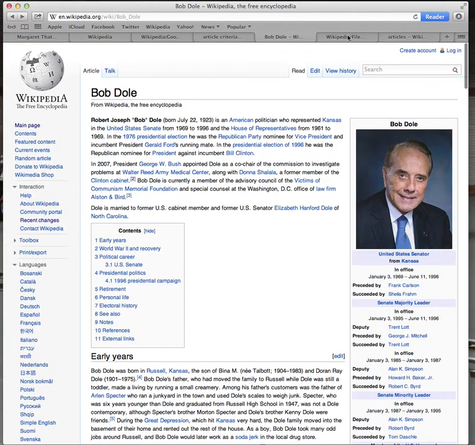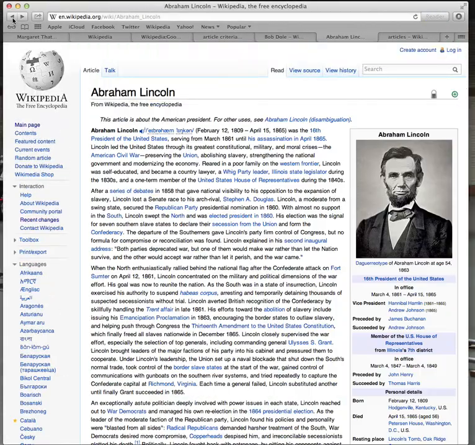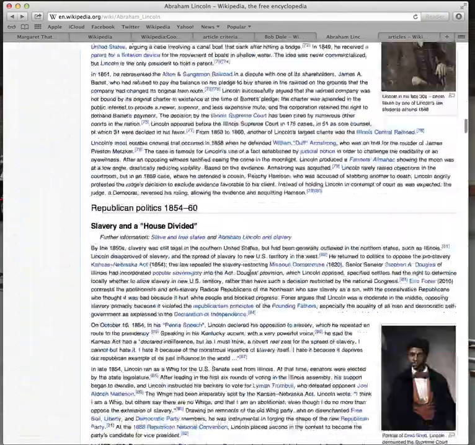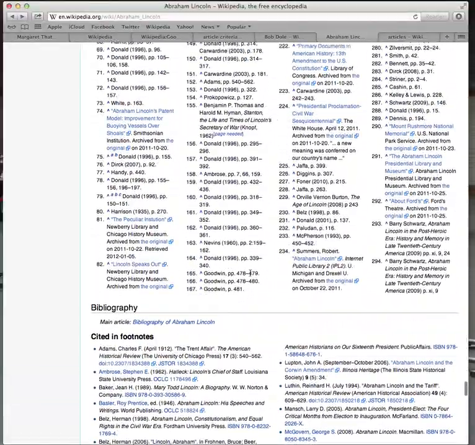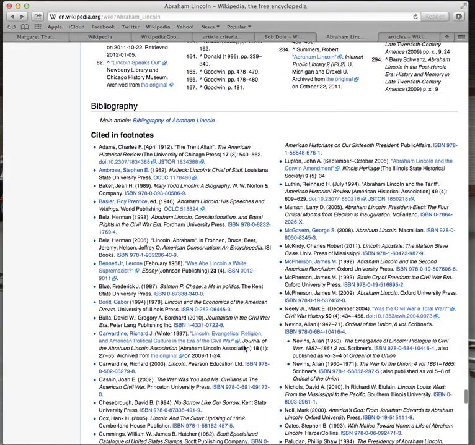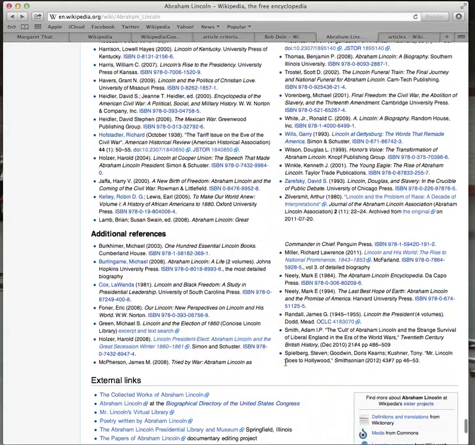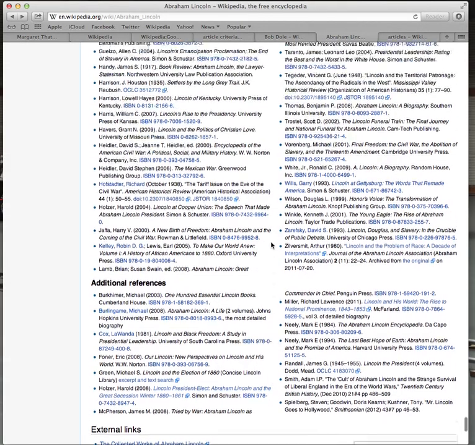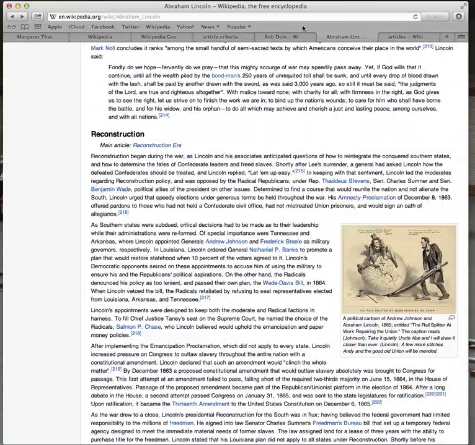Let's go ahead and take a look at Abraham Lincoln's, right? So let's scroll back over to Lincoln's page, and let's take a look at the source material associated with Lincoln's page. Wow, look at this. We got 294 notes in the actual article, and then the list of sources. Okay, quite a few. I would say maybe 65, 75, maybe 80. I mean, it goes on and on. But there are really good source materials here. Pretty cool, right? Let's take a look at Nixon's article.